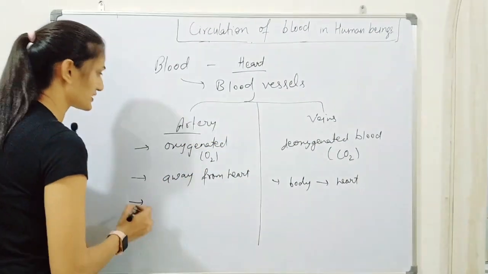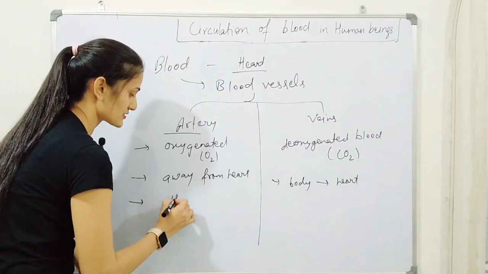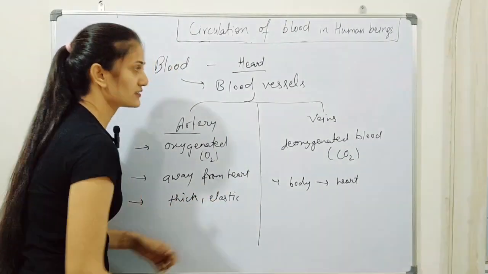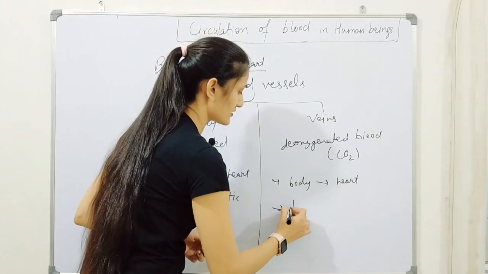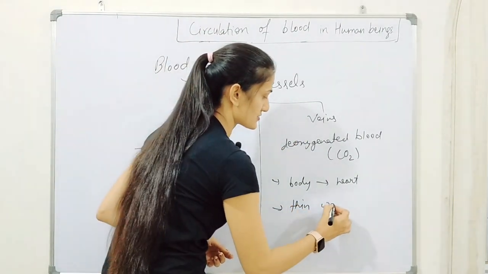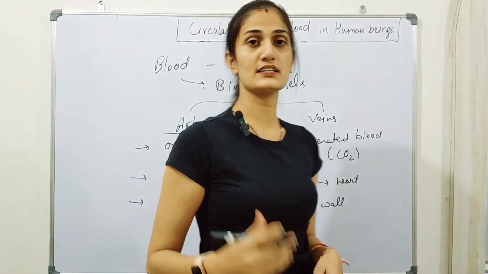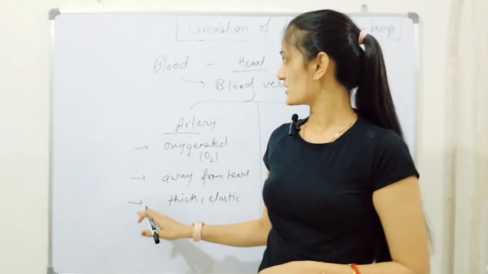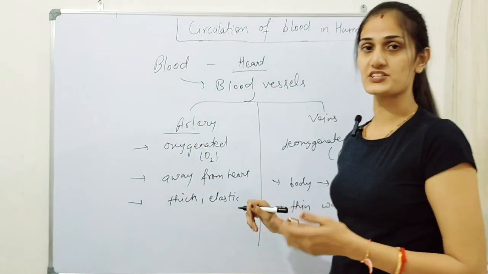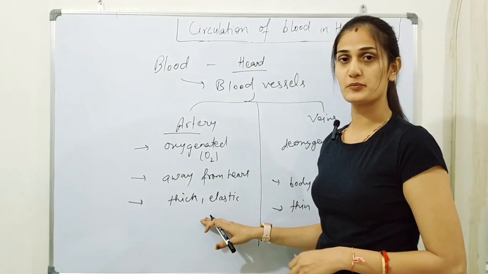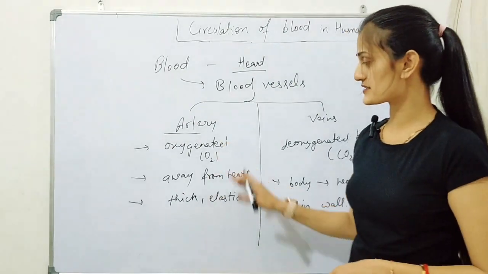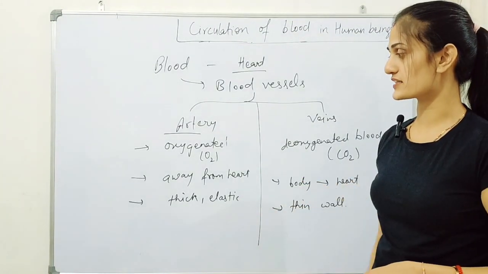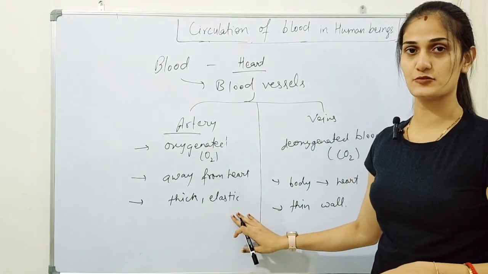The third point is arteries have thick and more elastic walls, while the veins have thin and less elastic walls. Can you guess why these arteries have thick and more elastic walls? The reason is that the blood pressure from the heart is high, so to avoid breakage or leakage, the arteries have thick and more elastic walls. This is the reason why the arteries have thick and elastic walls.